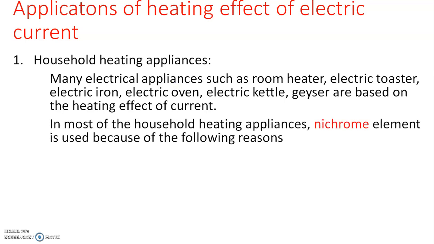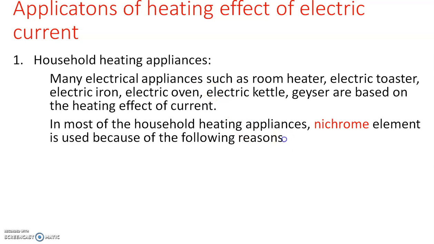And all these appliances mainly use nichrome as the heating element. There are some reasons why we are choosing only nichrome as the heating element. Nichrome is not an element, nichrome is an alloy. Okay, it is an alloy. Normally we choose nichrome as the heating element because of the following reasons.